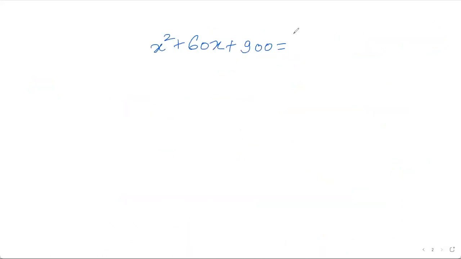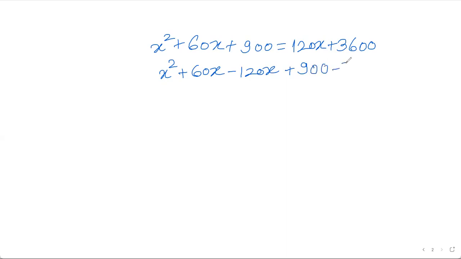So I've carried things correctly. Now to the next page, I am finding 60x minus 120x. This is by transposing, bringing right to left, the sign changes. So everything is brought towards the left.